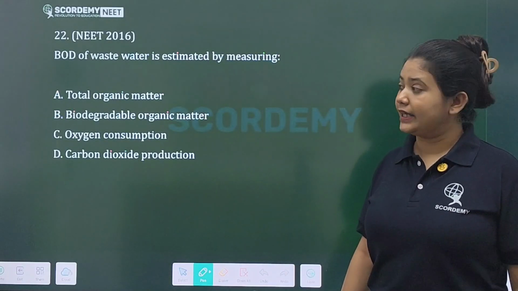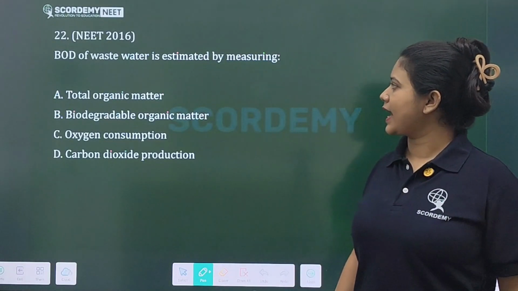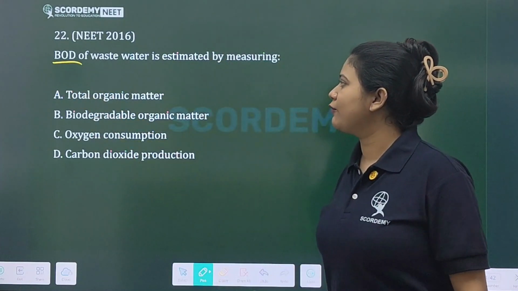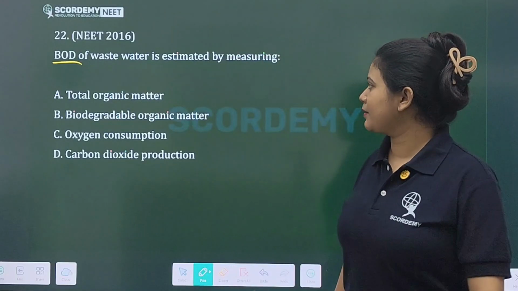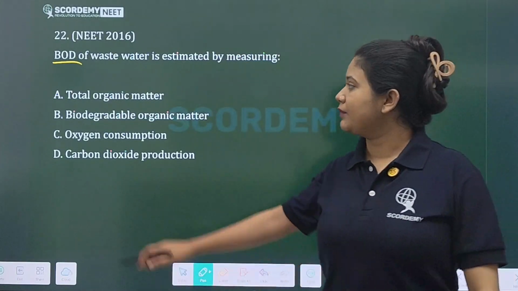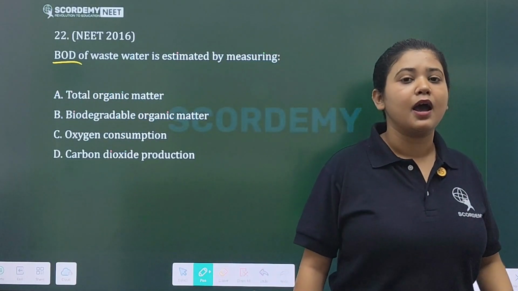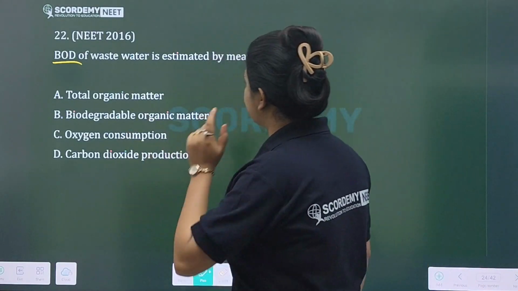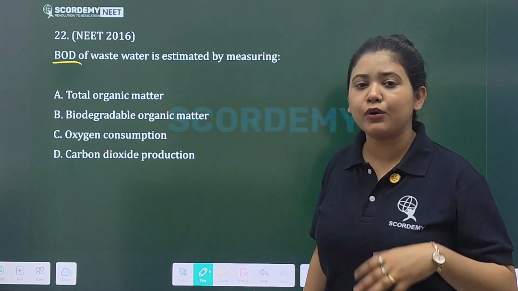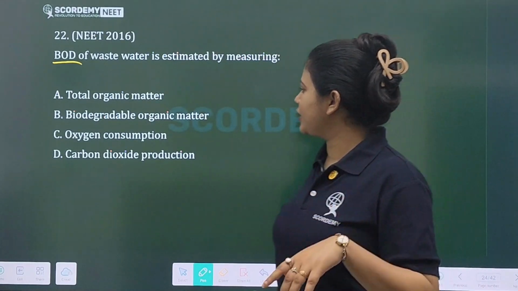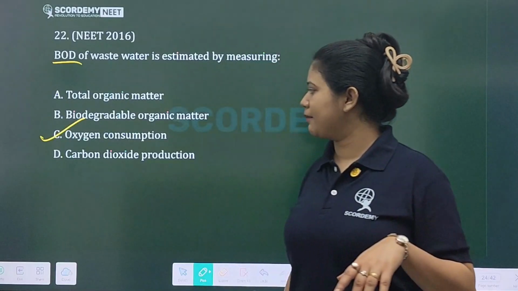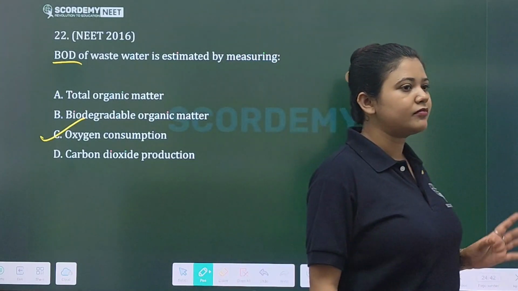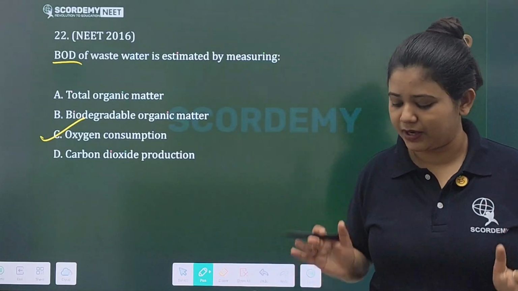Next, BOD of wastewater is estimated by measuring. What is BOD? BOD of wastewater is estimated by measuring what? But first of all, what is BOD? This is the biological oxygen demand, okay? Biological oxygen demand. So this is estimated by measuring. How are you going to measure? By measuring your oxygen consumption, right? By measuring your oxygen consumption. BOD is biological oxygen demand, right?